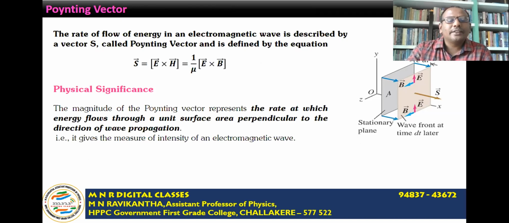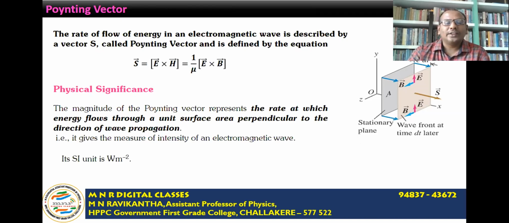The physical significance of the Poynting vector: the magnitude of the Poynting vector gives the rate at which energy flows through a unit surface area perpendicular to the direction of propagation of the wave. In other words, it gives us the energy flux, or the measure of intensity of the electromagnetic wave.